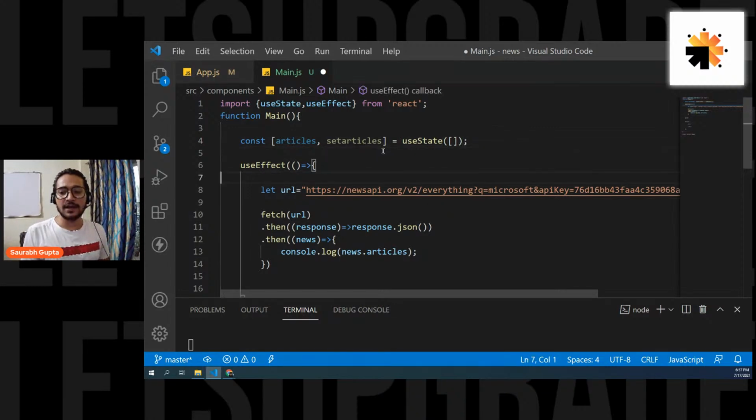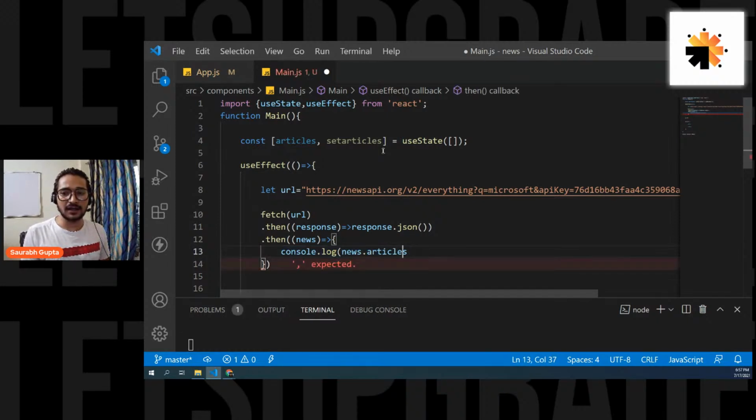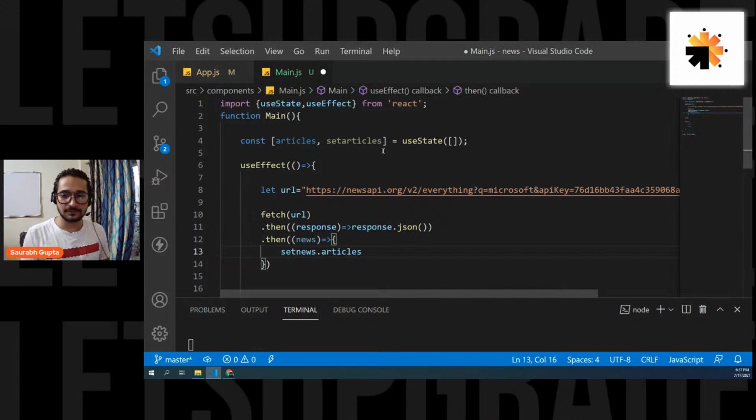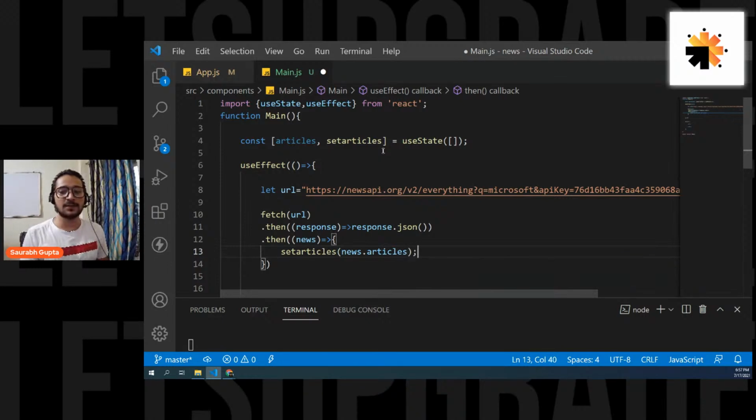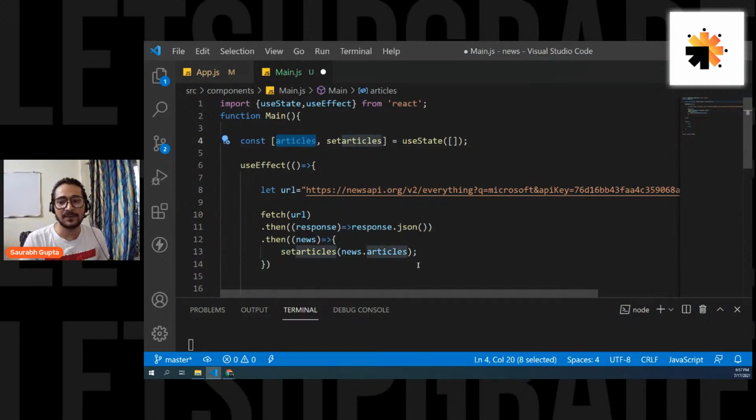Now, once I get my data, I'm going to put my articles in the articles variable. So we call it what? setArticles. Inside that, I pass the articles that I got from the internet, so news.articles. Simple. Basically, whatever articles I got from the API, I pass into this articles array. See, I created a blank array and I pass everything there.